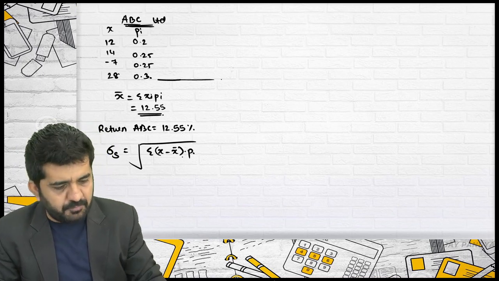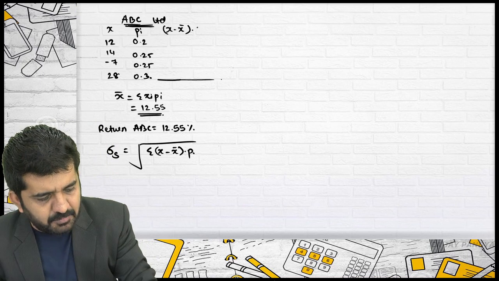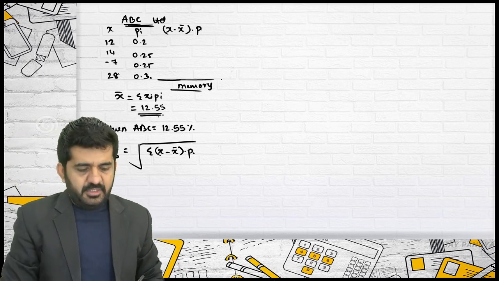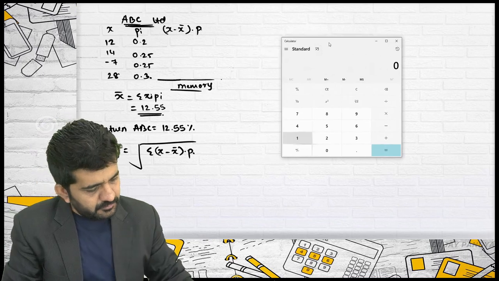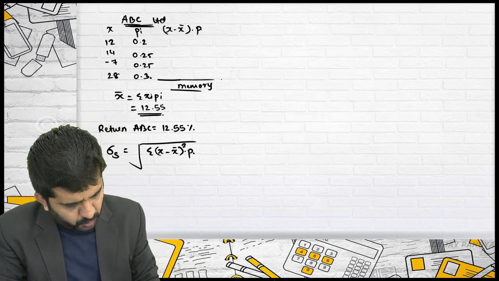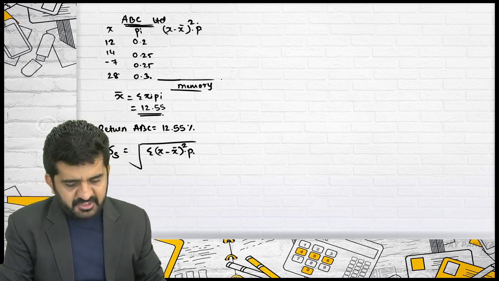I will just use this formula. I will find x minus x bar whole square into P and keep it in my memory, and then take the square root. This is the standard deviation when the probability is given.